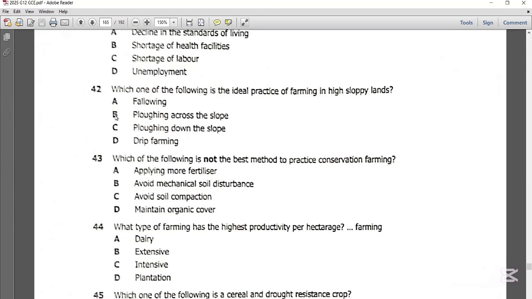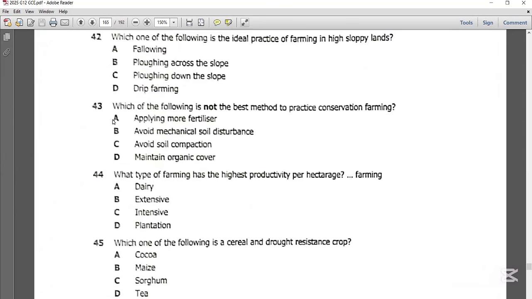So the best possible answer here is B. Now, this is what we call terracing farming. In other words, you can just simply call it plowing across the slope. So the best possible answer here is B. Let's get to question 43.